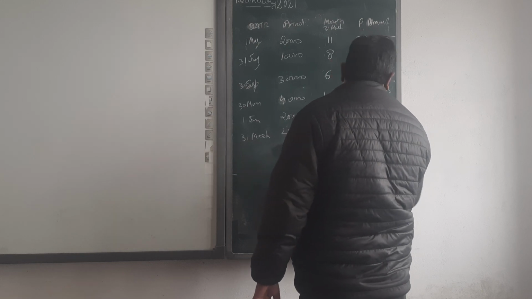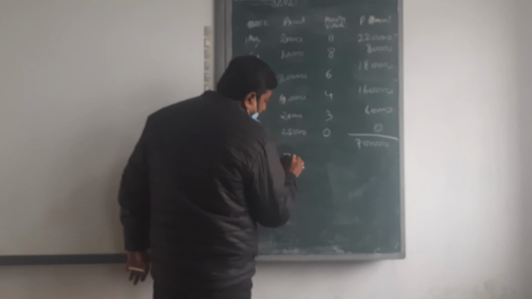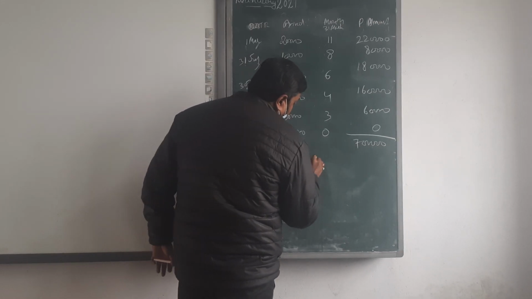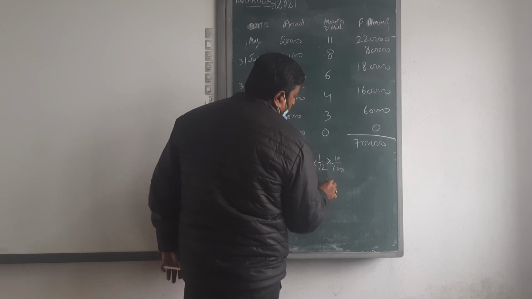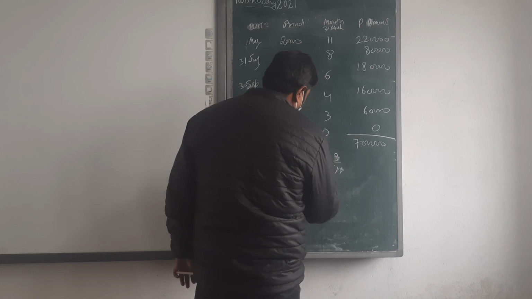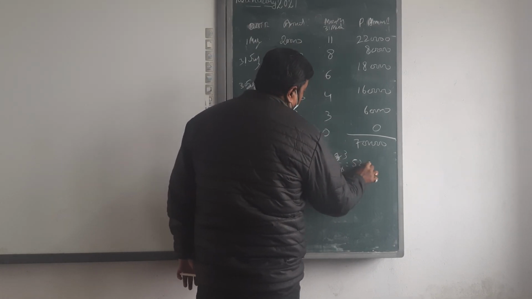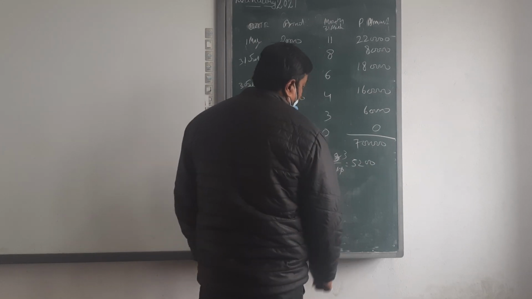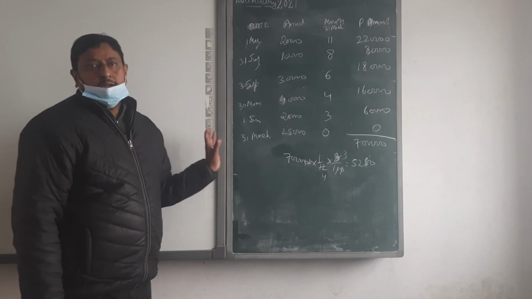Total 7 lakh. Then your formula 7 lakh into 1 upon 12 into 10 upon... 9%. 9% is there. Okay. 5,000, 250. Okay. Clear? Yes, sir. Okay.